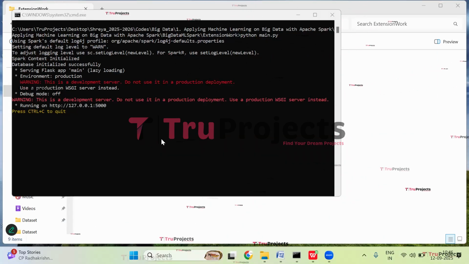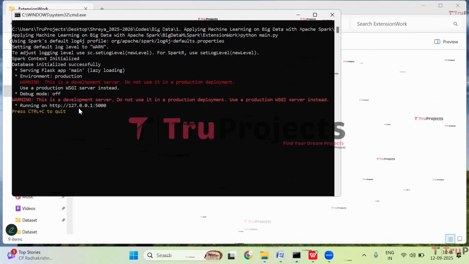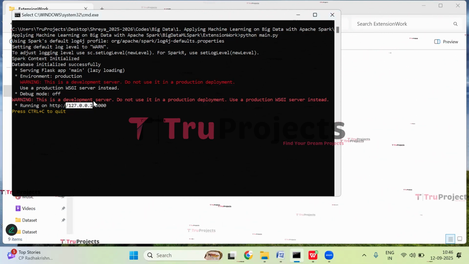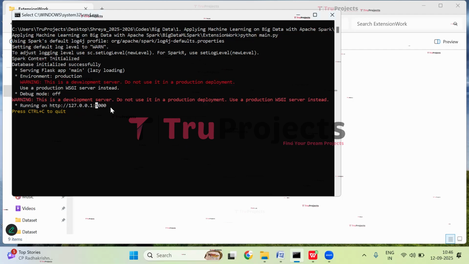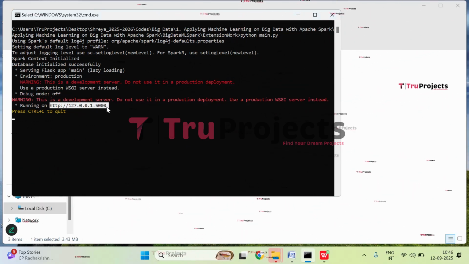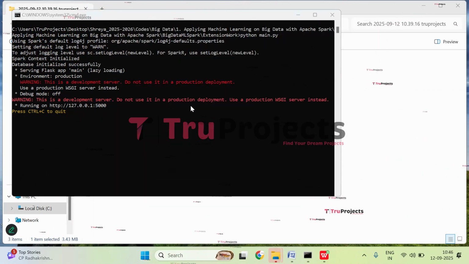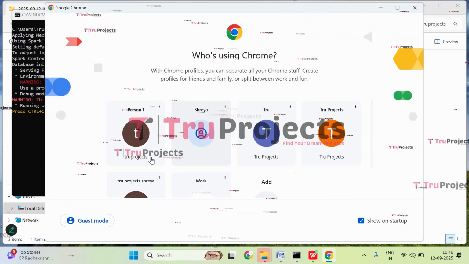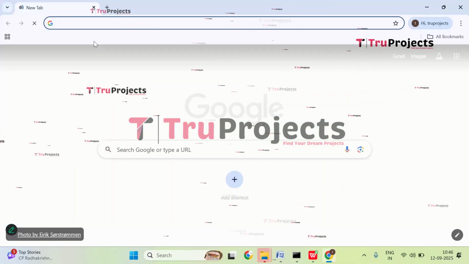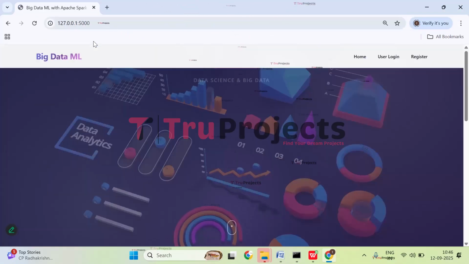After running the app.py file, the Flask framework will host the application locally at the default address, which is the localhost and the port, unless configured differently. Now copy this local link provided by the Flask framework and paste it into any web browser. I have copied it. I prefer Google Chrome, so I will paste it there. Paste the link here and click on enter.